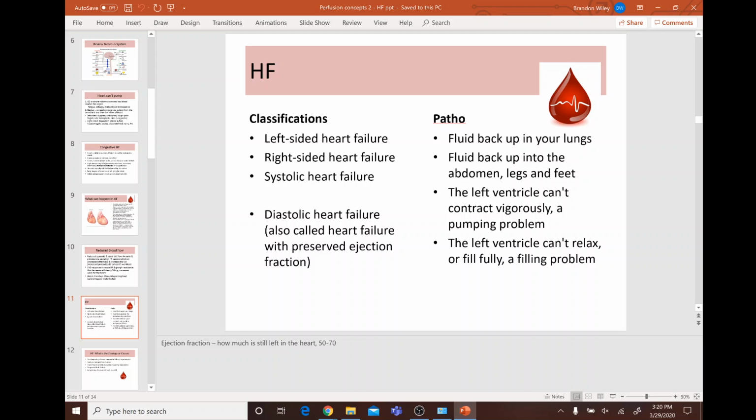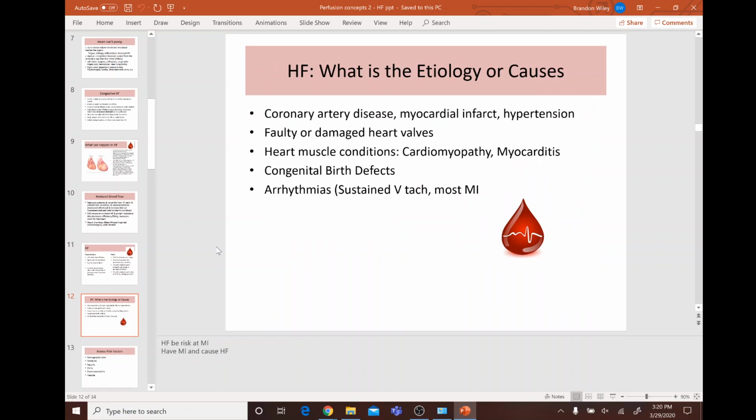Okay, so what do you think diastolic heart failure is? Heart failure with preserved ejection fraction. What do you think some of the pathophysiology of heart failure would be? Fluid backup in the lungs, fluid backup into the abdomen, legs, and feet. Maybe the left ventricle can't contract vigorously, like a pumping problem, or the left ventricle can't relax or fill fully, which is like a filling problem.